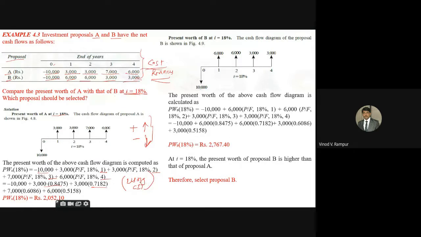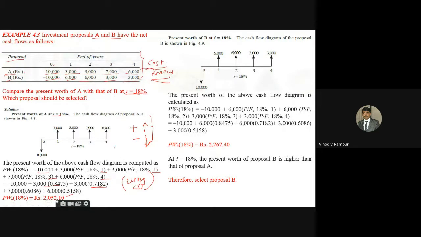Now solve this problem. Finally you get 2052.10 rupees for proposal A.